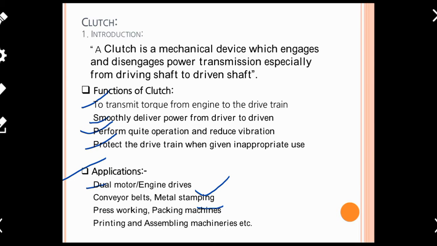Then it's also used in packing machinery too, and the final application is in printing and assembly machines.